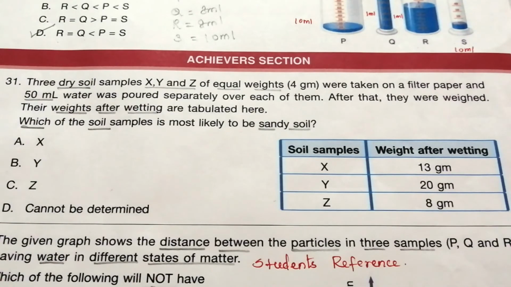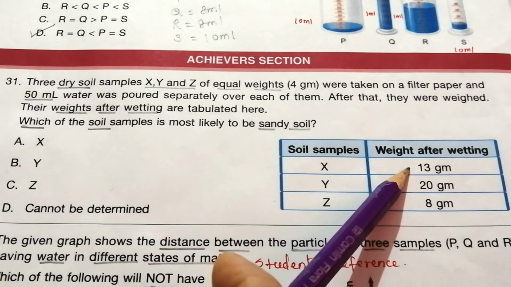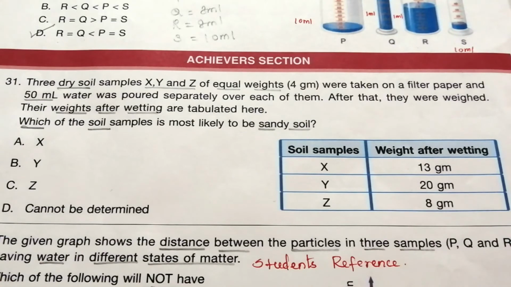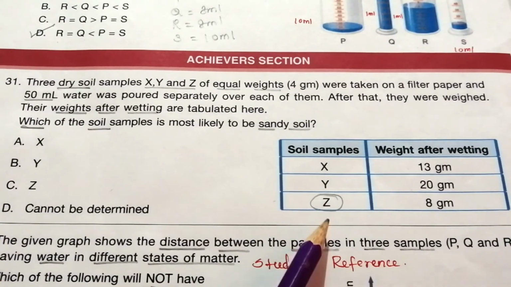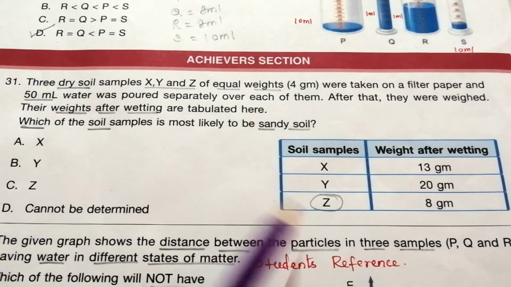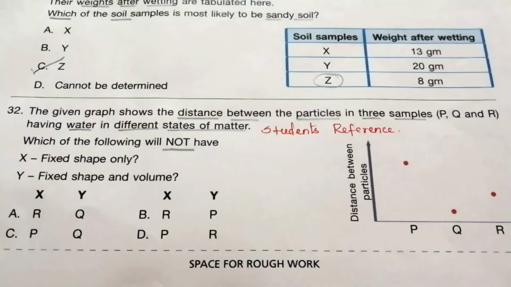To find the answer, we will analyze the given table. Soil X, its weight is 13 gram, Y 20 gram, Z 8 gram. Which one is sandy soil here? Z is the sandy soil because its weight is less after wetting, because sandy soil absorbs less water. It passes most of the water through it. So Z is the sandy soil. C, Z is the answer.